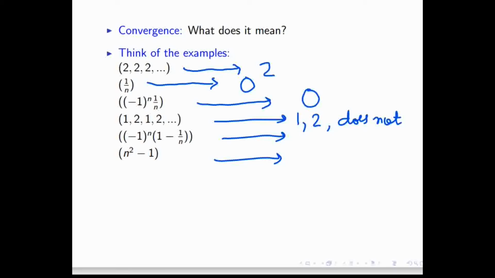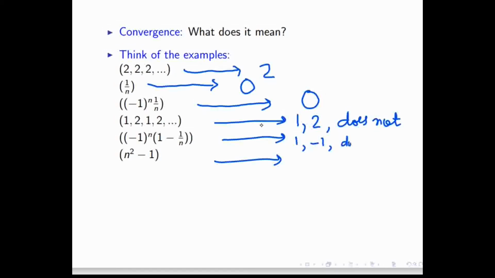What about the next? 1 or -1. Some people are saying cannot be determined, that means doesn't exist. So that we will see later, whether it will exist or not. What about the last one?